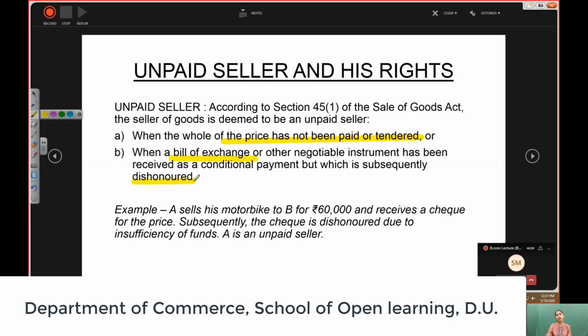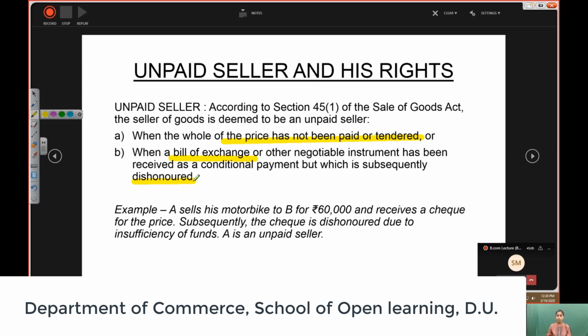For example, you got a bill of exchange for the goods that you have sold, but after some time that bill of exchange is dishonored, meaning you have not got the money, you have not got the price. So the seller will be termed as an unpaid seller whenever he has not recovered the price or the bill of exchange that was rendered to him has been dishonored. So let's look at an example.